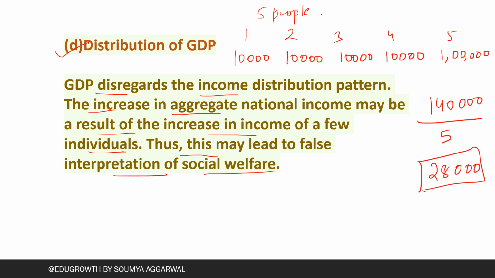So the average income is coming to 28,000, but this is only because the income of the fifth person is 1 lakh; the rest are earning 10,000 only. The same thing comes when we are calculating GDP. Maybe the income of only a few people is increasing, but most people are on the lower side of income. So this may give a false interpretation of social welfare.